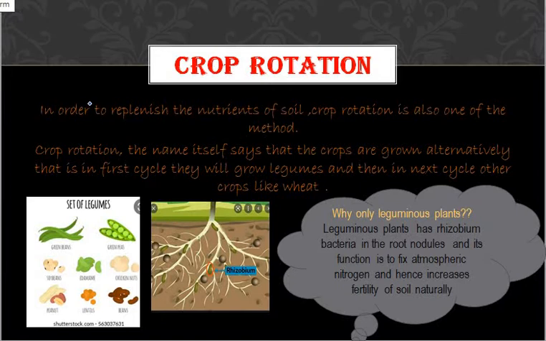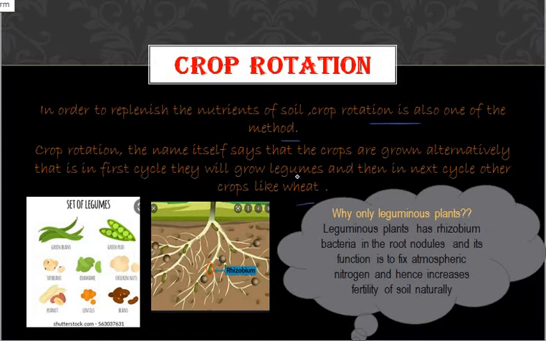In order to replenish the nutrients of the soil, crop rotation is also one of the methods. Crop rotation, what do you mean by that? The name itself says that crops are grown alternately. That is, in the first cycle they will grow legumes, and then in the next cycle other crops like wheat. After the crops have been harvested, they will add legumes to that field.